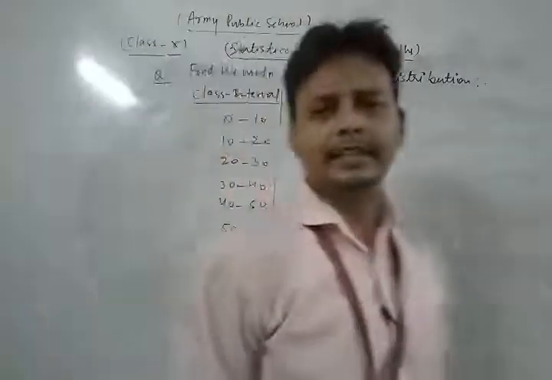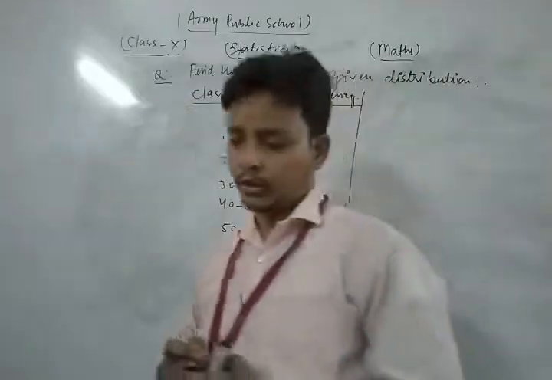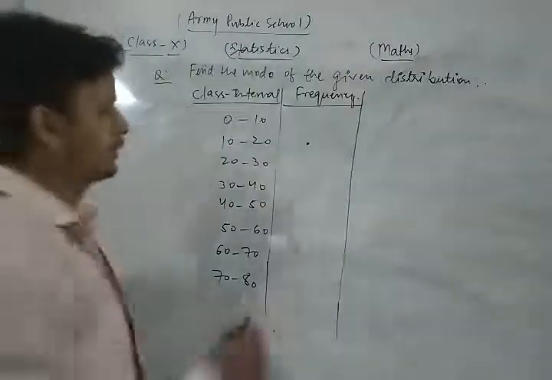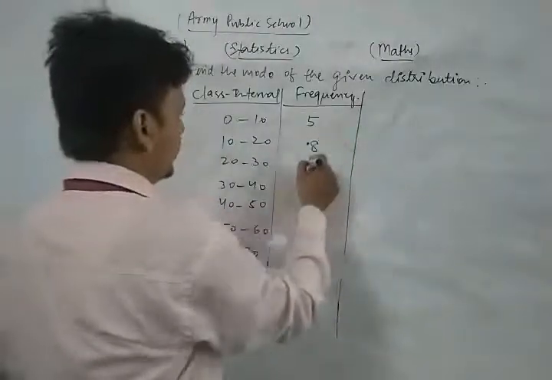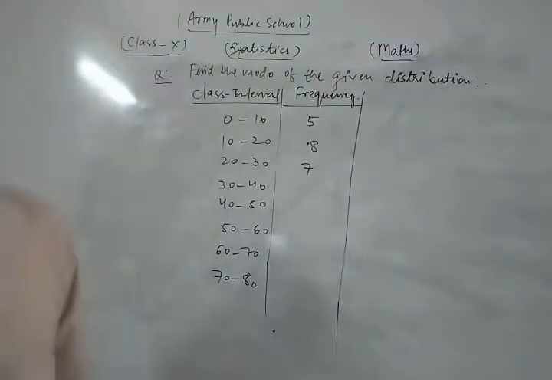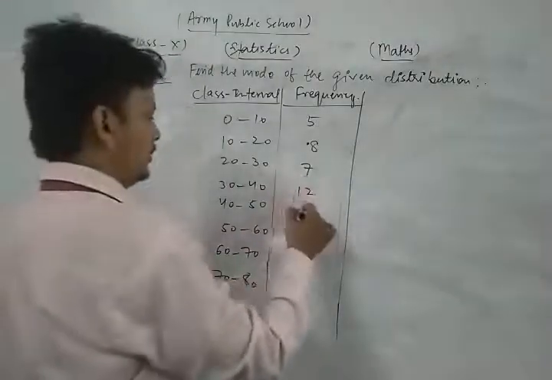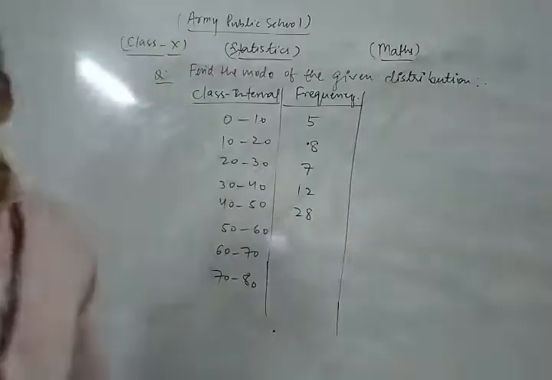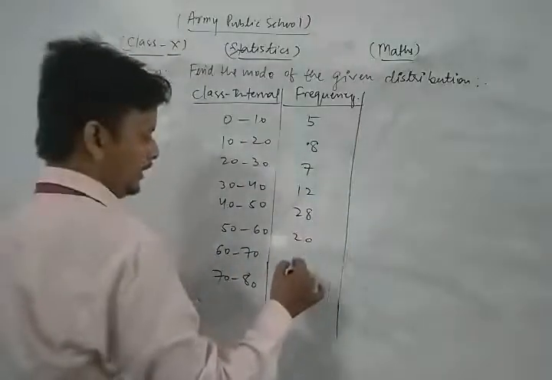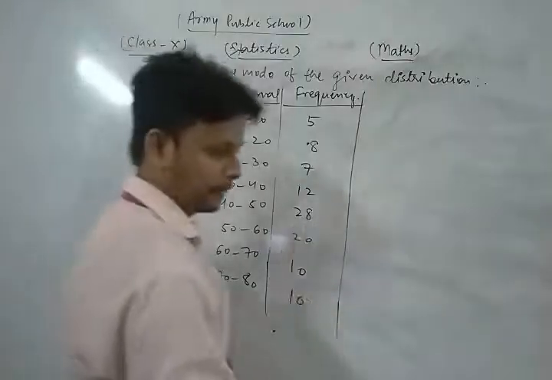Okay, and the corresponding frequencies are 5, 8, 7, 12, 28, 20, 10, and 10.